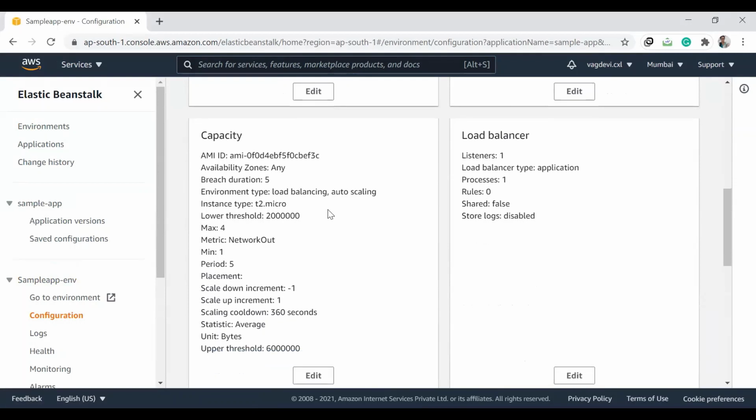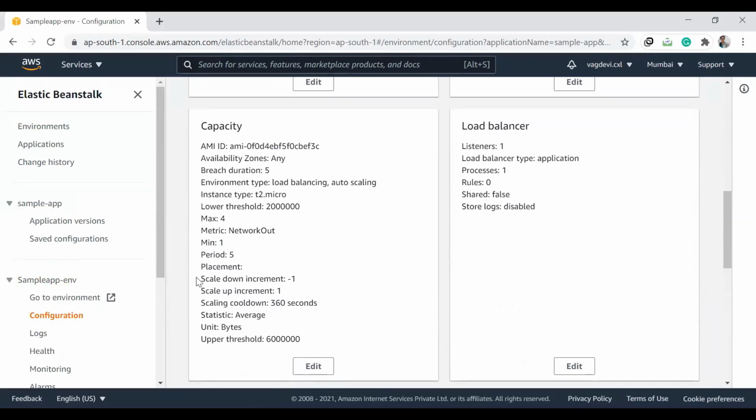For example, it is enabled with auto scaling with a maximum of 4 instances and a minimum of 1 instance depending upon the load, and the scale down increment is -1, that is every time there is a lower need for the instances, the number of instances will be decreased by 1, but it is guaranteed that a minimum of 1 instance is always running, and scale up increment is 1.